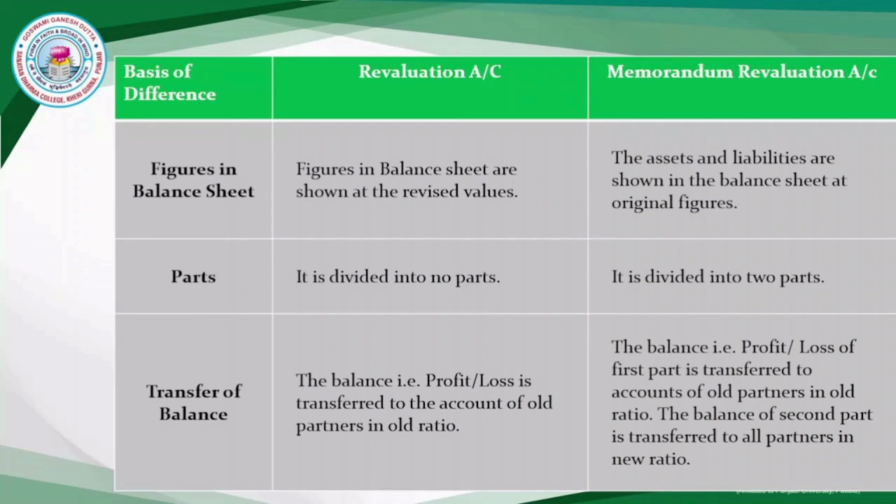Next, the revaluation account has only one part, whereas memorandum revaluation account is divided into two parts.